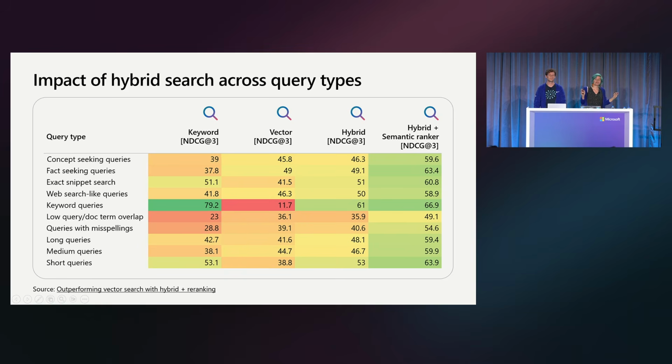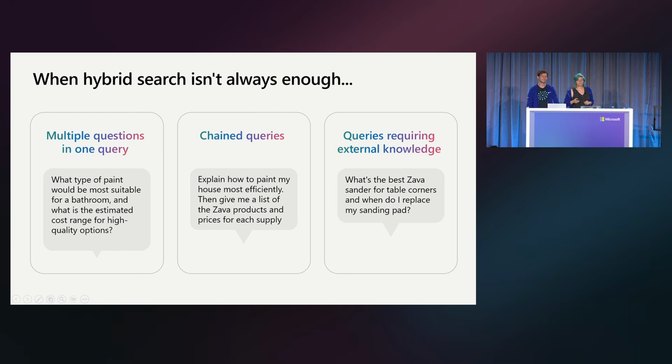So hopefully I've sold you on hybrid search. Now the thing about hybrid search is that AI Search has supported this for what, maybe 2 years now? It's been a couple more than that. Yeah, okay. So it's almost old news, but I feel the need to talk about it because I don't think everybody realizes how incredible it is. So you should definitely be using hybrid search whenever possible.